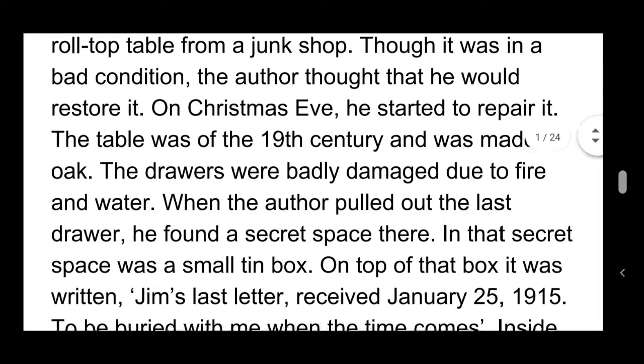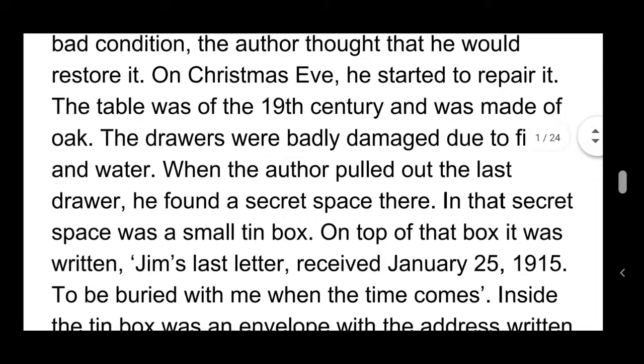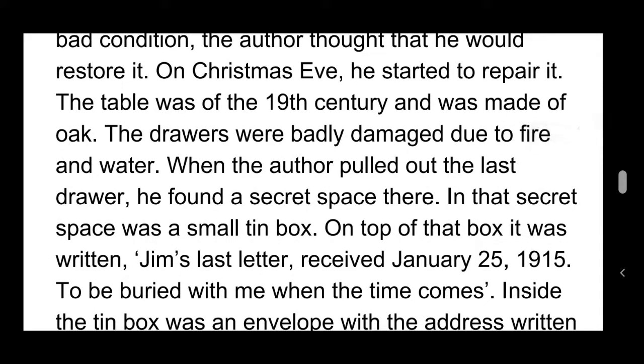When the author pulled out the last drawer, he found a secret place there. In that secret place was a small tin box. On top of the box, it was written, Jim's last letter, received January 25, 1915.